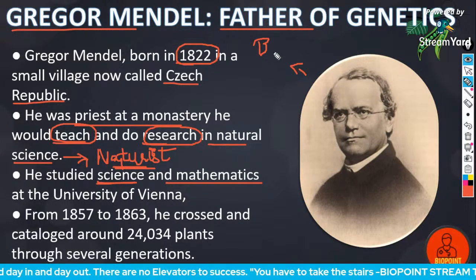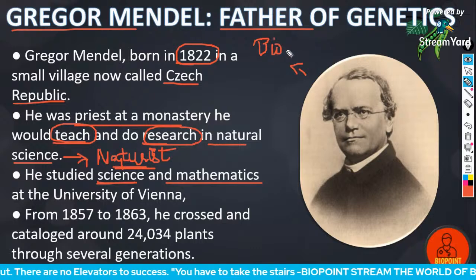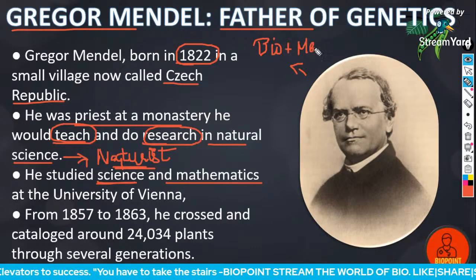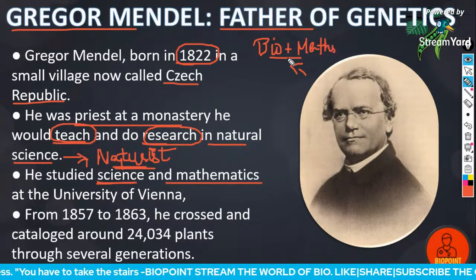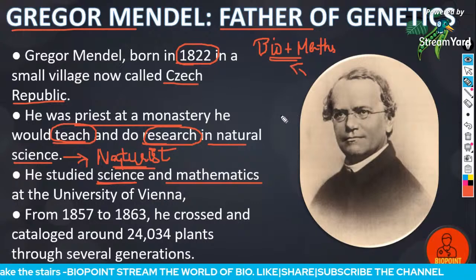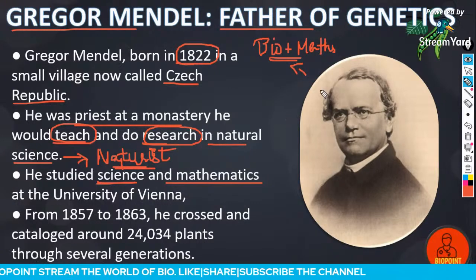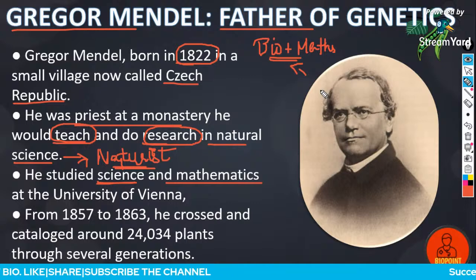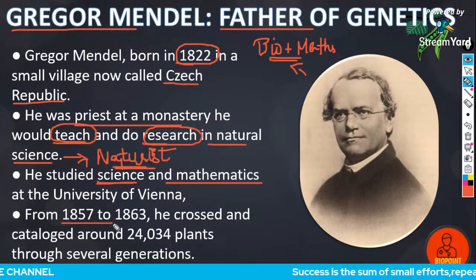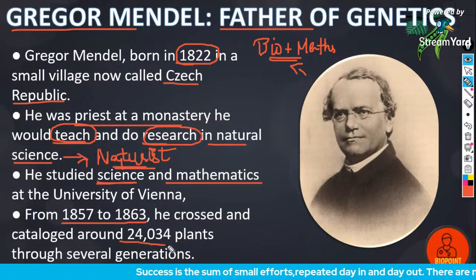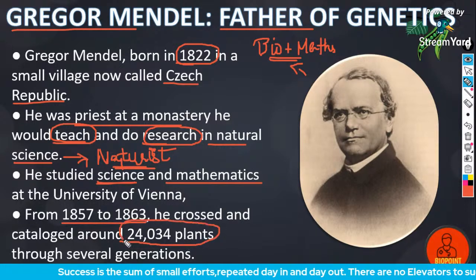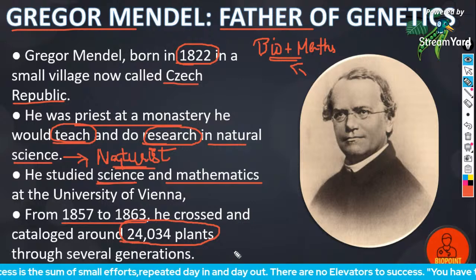So he was the first person to combine biology with maths, because of which his experiments were not accepted by the scientists, botanists and zoologists of his time. From 1857 to 1863, he crossed and catalogued around 24,034 plants through several generations.